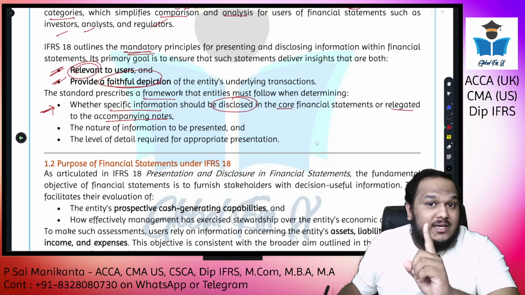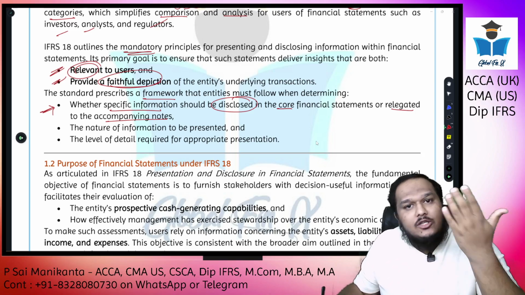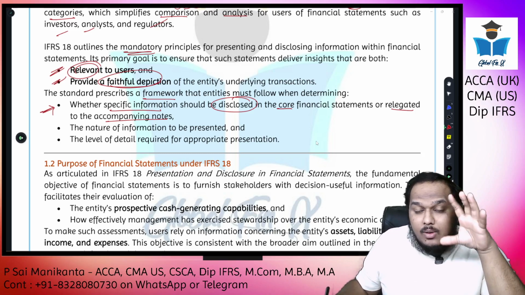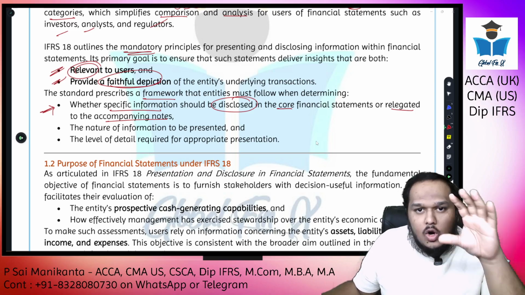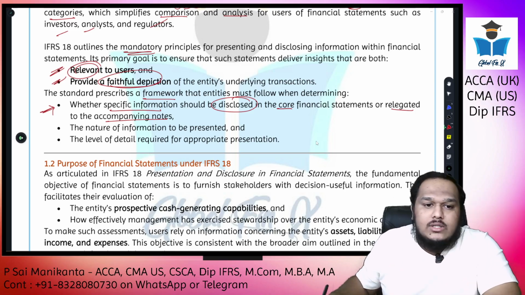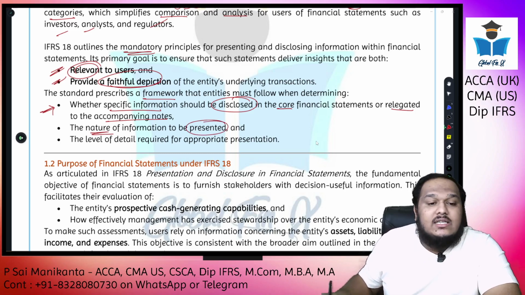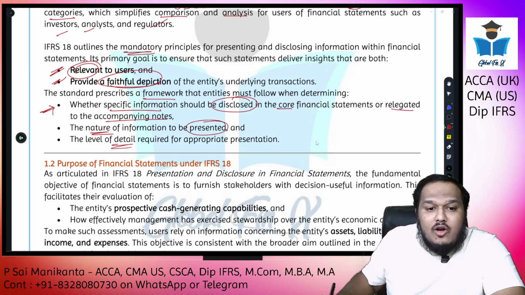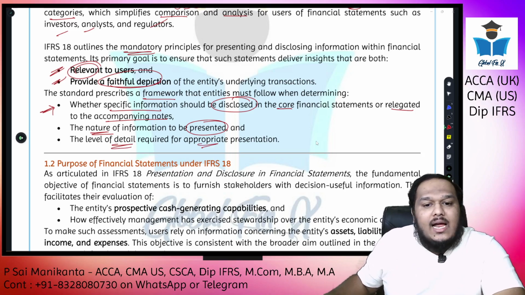That is still a judgment, but for some items it is clear that they should be on the face of the P&L. So the user must make sure they are applying proper judgment, whether something should be in the core financial statements or in the notes. The nature of the information to be presented must be very carefully considered: what items you are presenting, and the level of detail that is required for appropriate presentation.